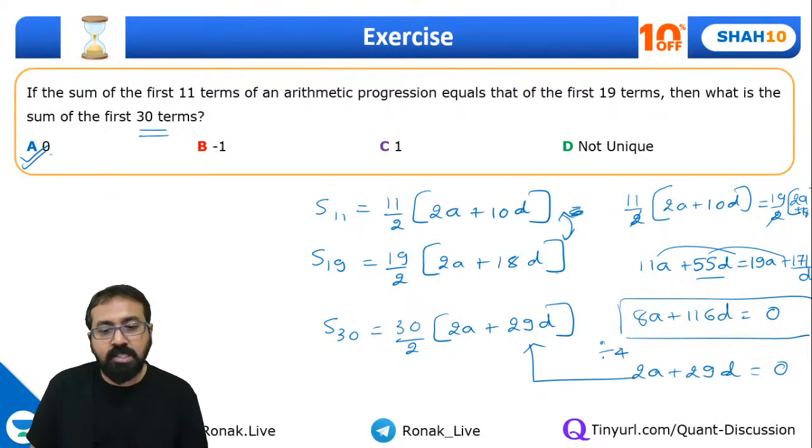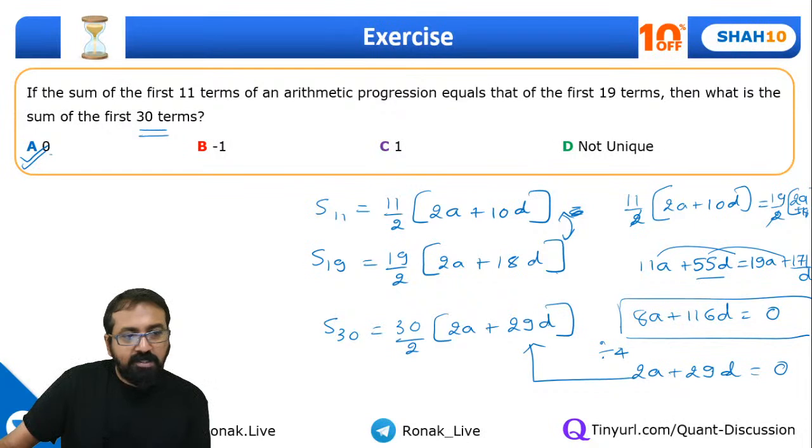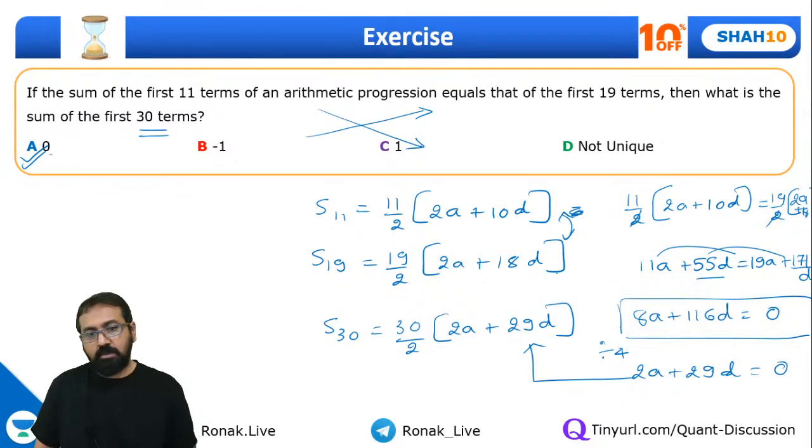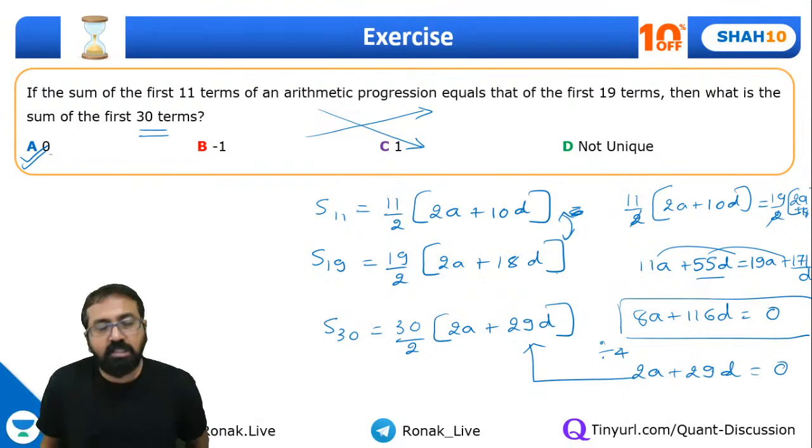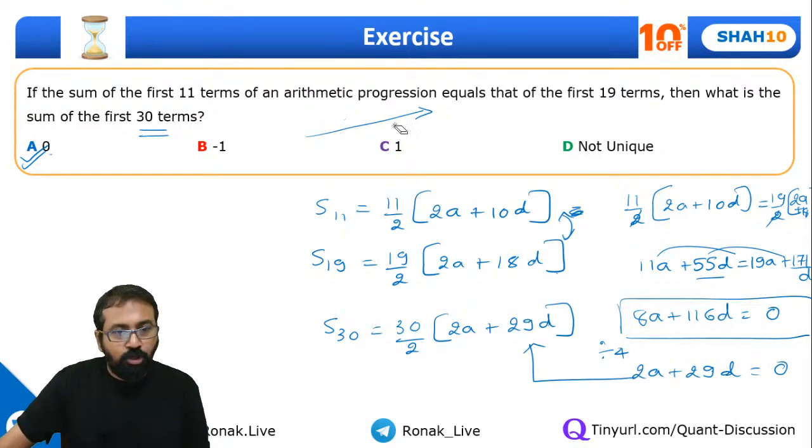Yeah guys, this is one logic, but of course ideally you should not require to do so much. You can probably make out that the sum of first 11 terms of an arithmetic progression equals that of first 19 terms. How is that possible? So can I say, a progression can be either increasing or it can be decreasing. That's for sure.